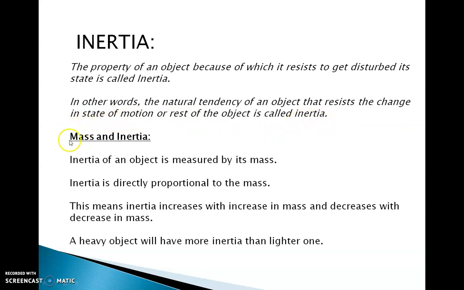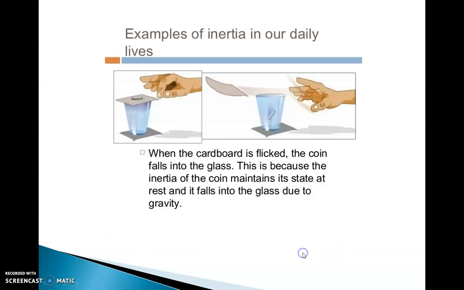Now, the next part is what mass is and how it is related to inertia. The inertia of an object is measured by its mass. Inertia is directly proportional to mass. This means that inertia increases with increasing mass and decreases with decreasing mass. As mass increases, inertia increases. As mass decreases, inertia decreases. A heavy object will have more inertia than a lighter one. Naturally, a heavy object with more mass has more inertia than the lighter one.